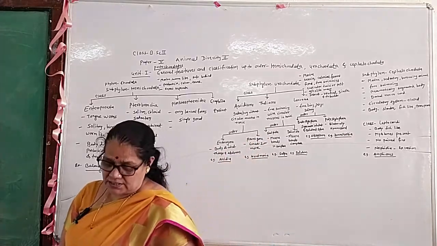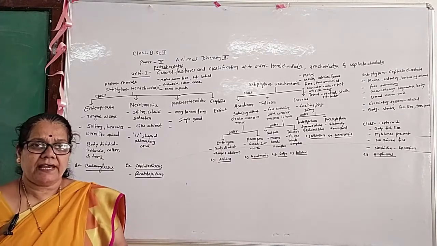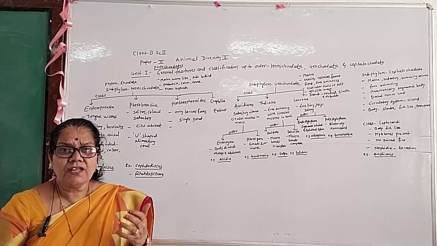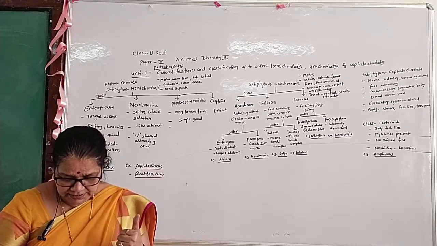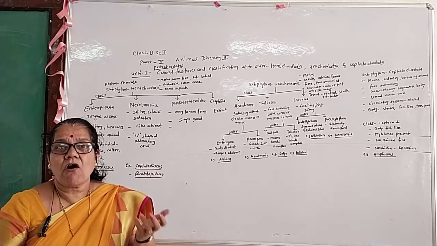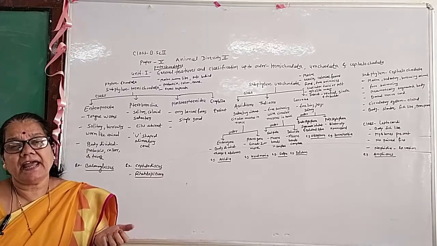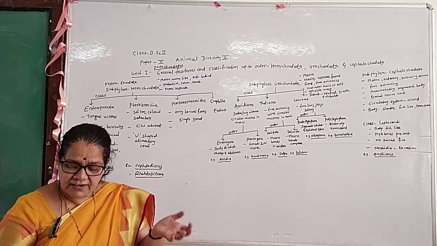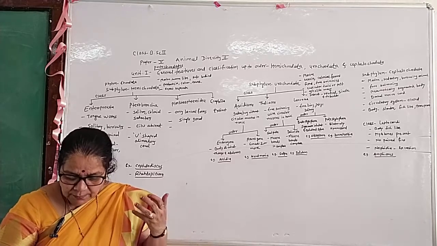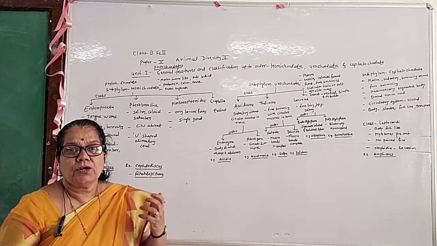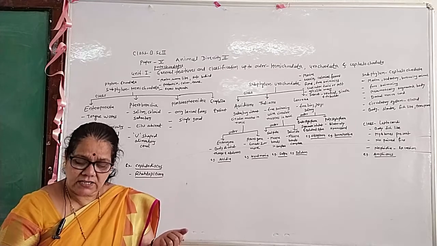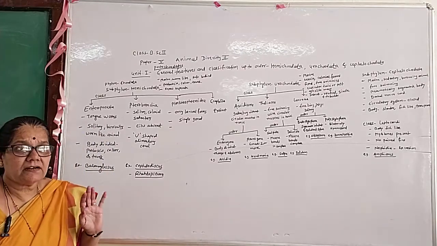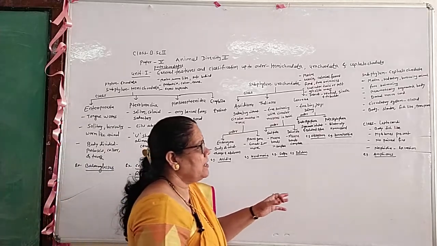Characteristic features of the Amphioxus: it is a fish-like burrowing marine animal. Body is elongated and pointed at both the ends. Generally, myotomes are arranged at both the sides of the body. Notochord and nerve cord are present and the sexes are separate. These are the general characters of the Amphioxus.